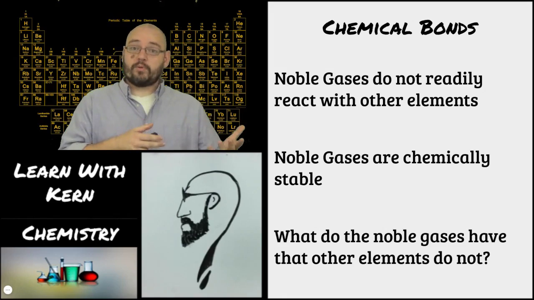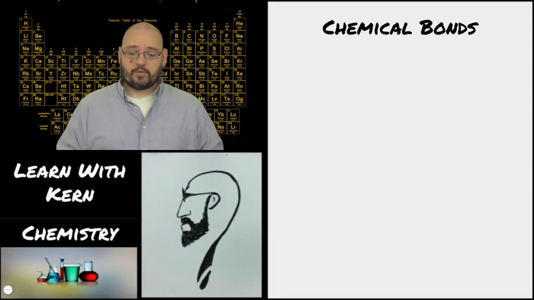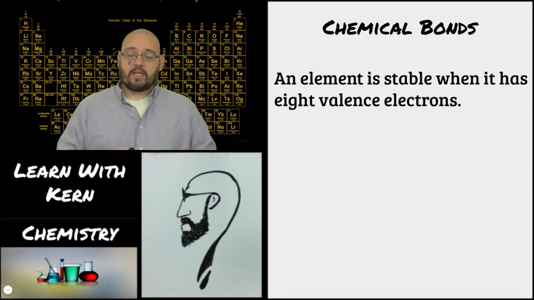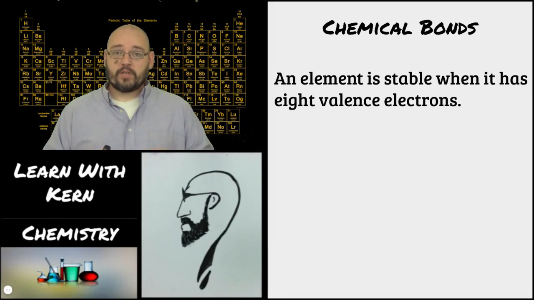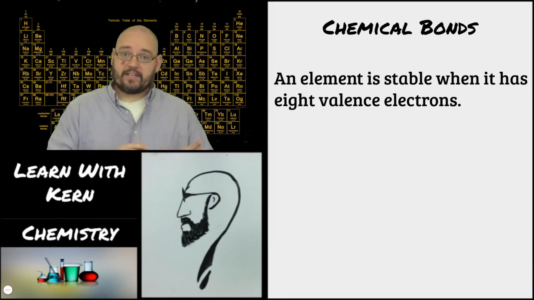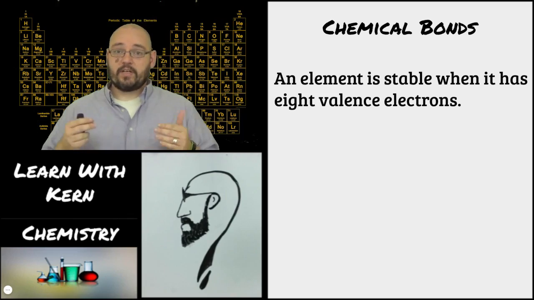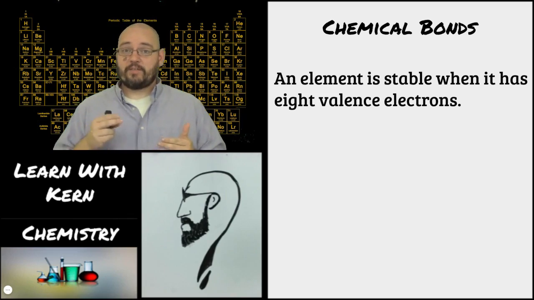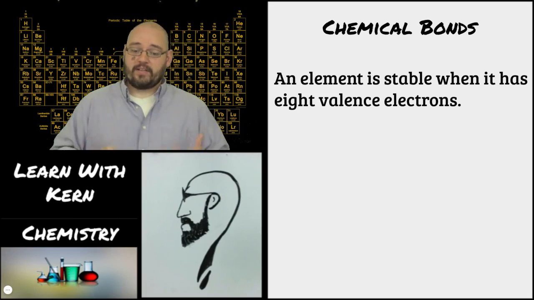Well, what did noble people have that common people didn't? They had financial stability. So noble gases have chemical stability, and other elements in their elemental form do not have chemical stability. Well, what makes them stable? An element is stable when it has 8 valence electrons. And if you remember, the valence electrons are the s and the p orbital electrons. Well, the noble gases are the last element in a given row, and so therefore they have a full s and a full p in their outer energy level. So they have 8 valence electrons.